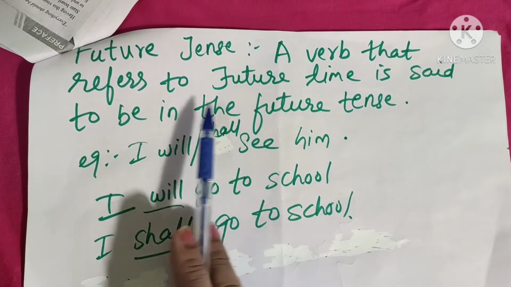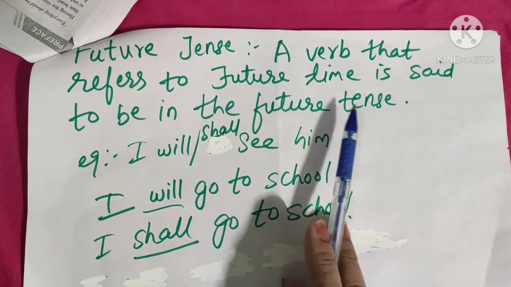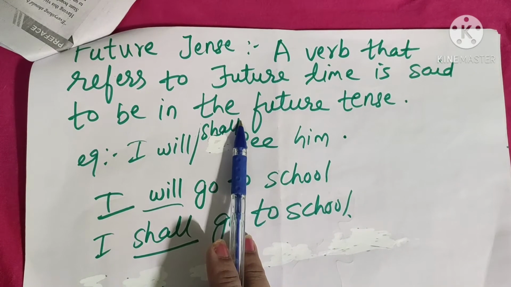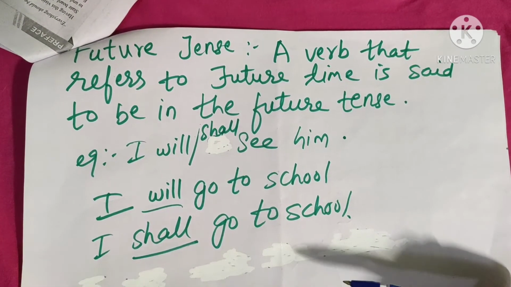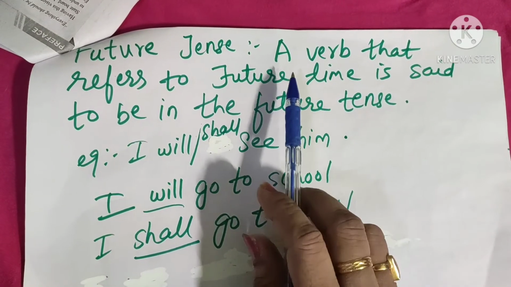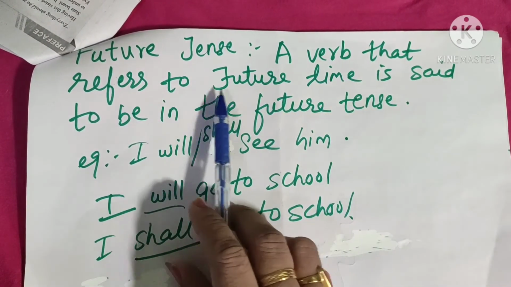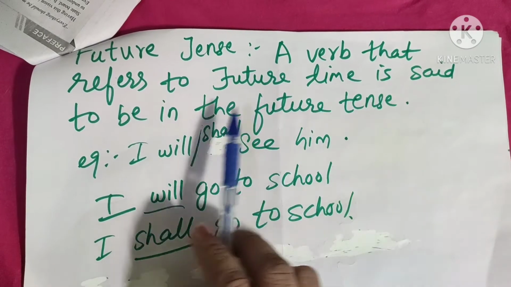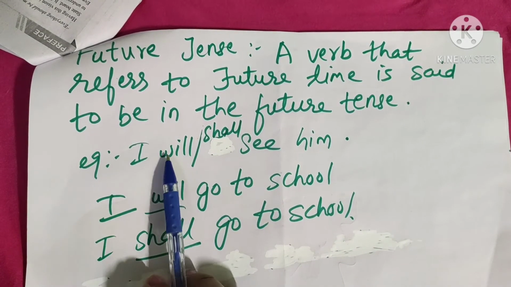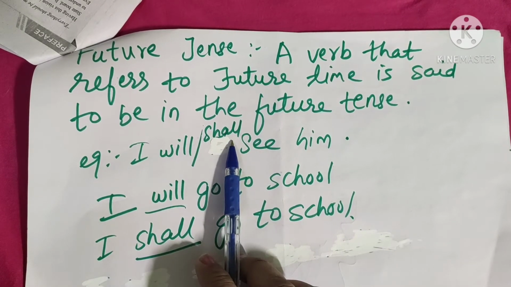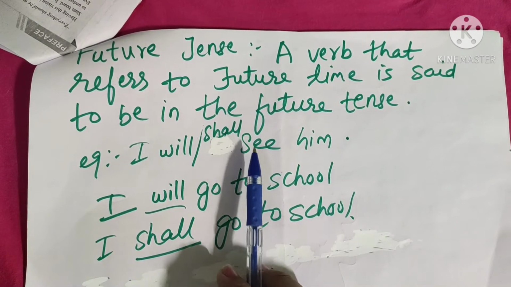Like you say, in future I will do this, in future I will become that. So like that you people discuss. So you know the word future. So what is the meaning of future? A verb that refers to future time is said to be in the future tense. Example, I will, or you can write shall. I will or shall see him.